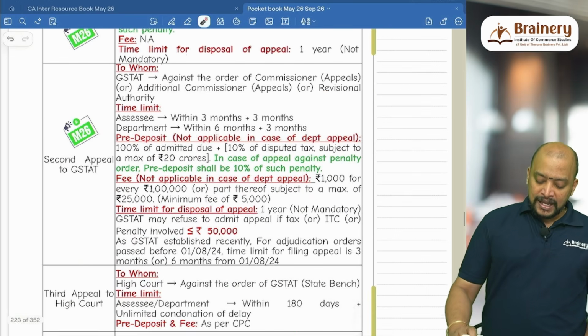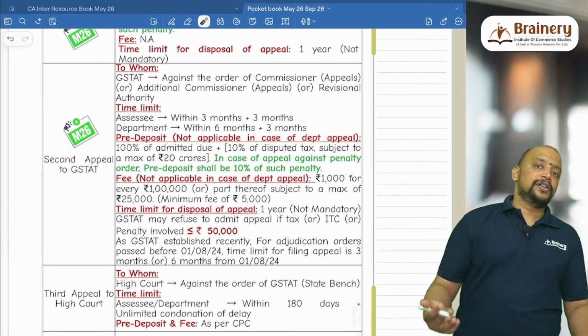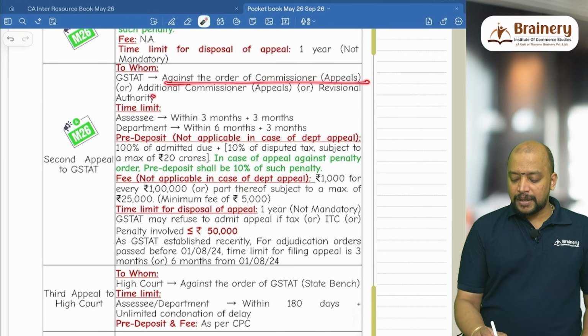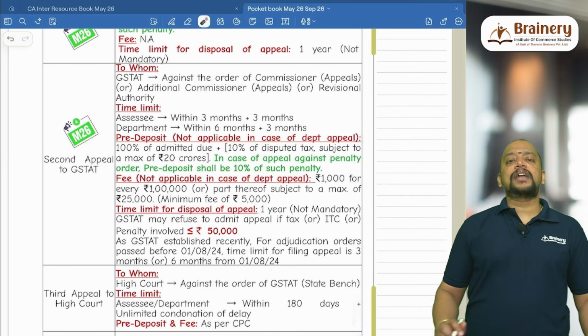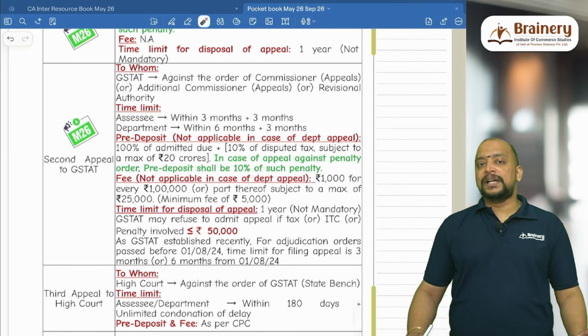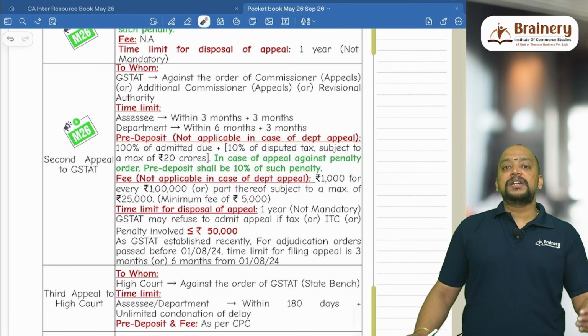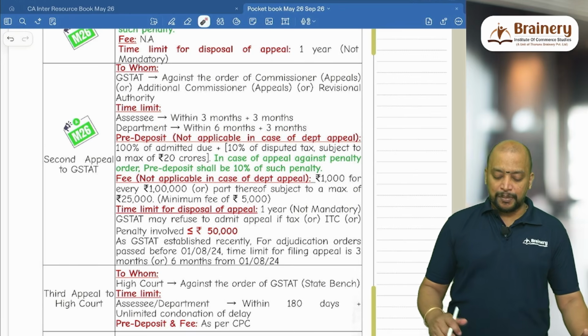And next, second appeal to GST-80. So against whose order? Against the order of the first appeal authority, that is Commissioner Appeals or Additional Commissioner Appeals, or the revisional authority. We will go to GST-80. What is the time limit? If the taxpayer is going for appeal, it will be 3 months, plus it can be extended for a further period of 3 months. If the department is going for appeal, within 6 months, plus it can be extended for a further period of 3 months.